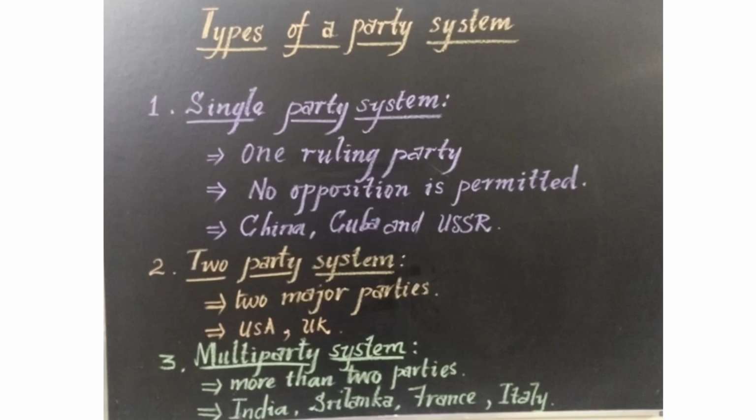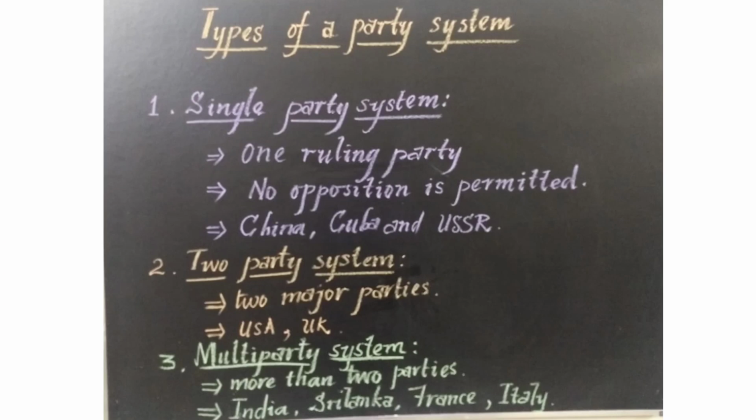Single party system means it has only one ruling party and no opposition parties are permitted. Countries like China, Cuba and the USSR, Russia, that is, the Union of Soviet Socialist Republics, follow the single party system. Under the single party system, there is only one ruling party without any opposition and they are ruling the country.